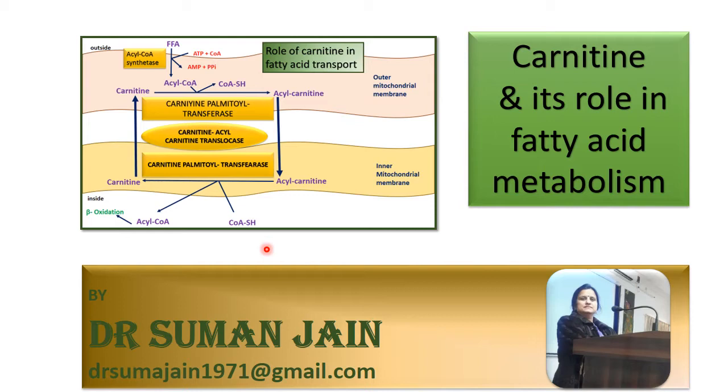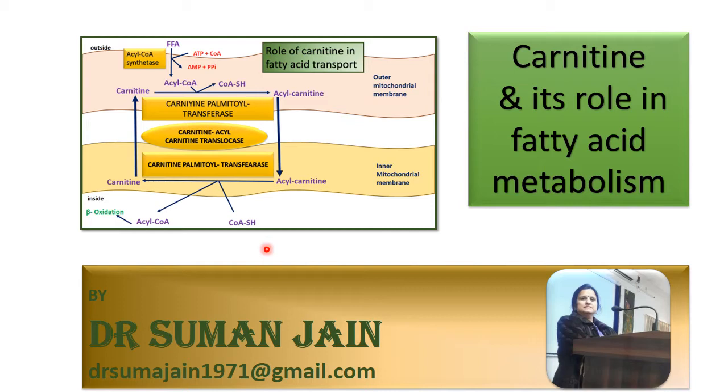Now we come to the special topic, that is carnitine and its role in fatty acid metabolism. In fatty acid beta oxidation, carnitine plays an important role of transferring acyl coenzyme A from cytosol to mitochondria.